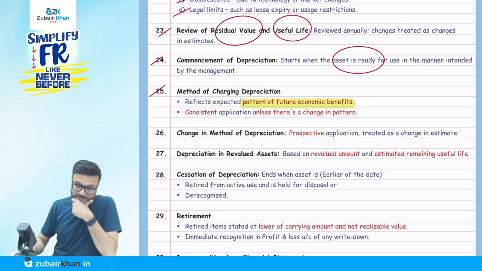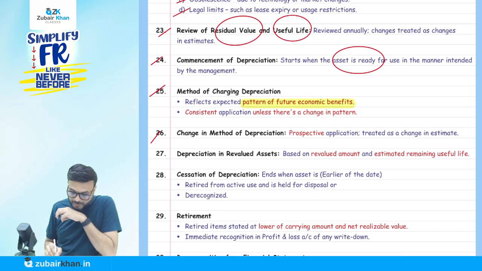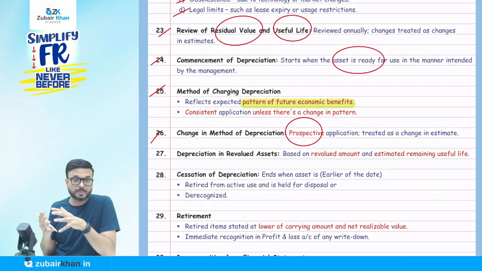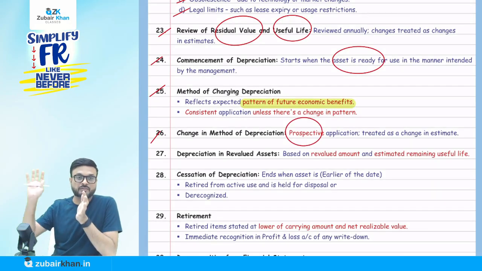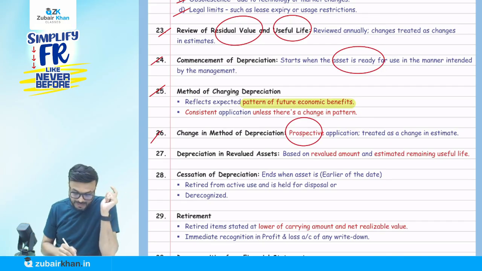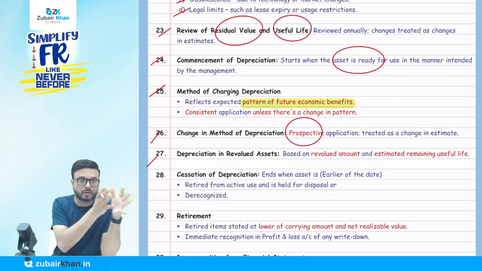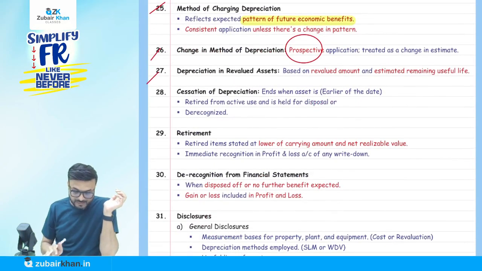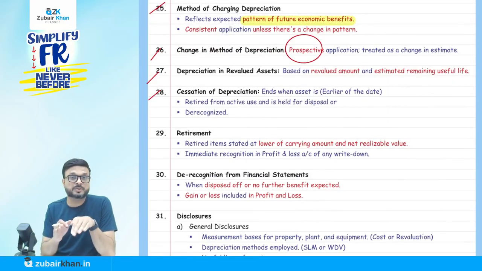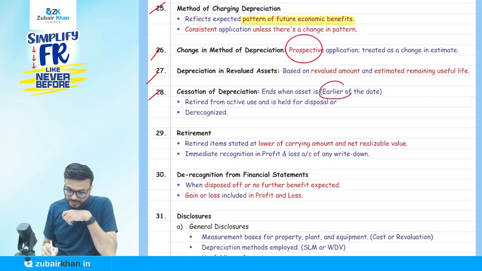Now, a change of method of depreciation is applied prospectively. Whenever you change the method of depreciation, we have to give it prospective effect. Whatever we have done in the past, we don't care about that. When we do a revaluation, we have to charge depreciation on the revalued amount over the remaining useful life. Now, when do we cease depreciation? When we have to stop charging depreciation, whichever happens earlier: